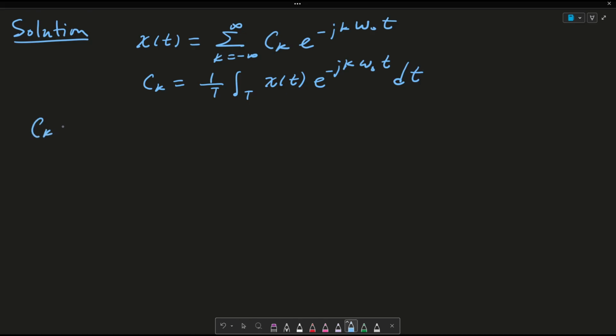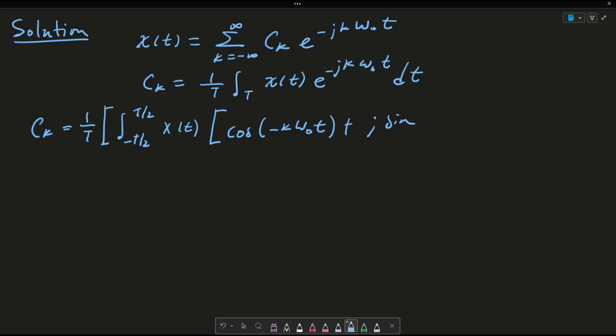So ck is equal to 1 over T integral from minus T over 2 to T over 2, x of t. I'm going to write my exponents in terms of cosines and sines. Cosine of minus k omega naught t plus j sine of minus k omega naught t, dt.